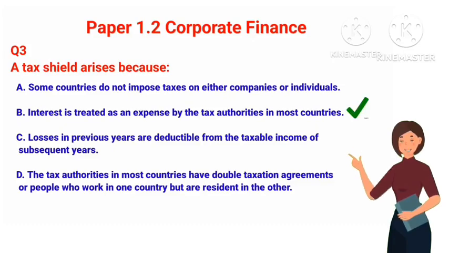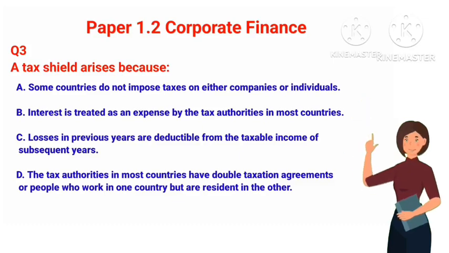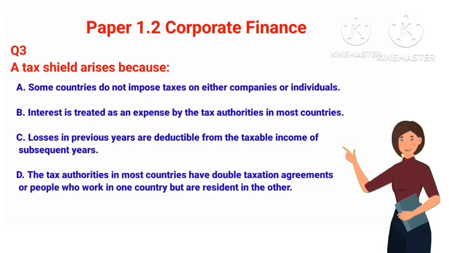Interest is treated as an expense by the tax authorities in most countries. A tax shield arises because interest payments on debt reduce taxable income, thereby lowering the amount of tax a company or individual has to pay. This tax benefit makes debt financing more attractive compared to equity financing, as dividends paid to shareholders are not tax-deductible.